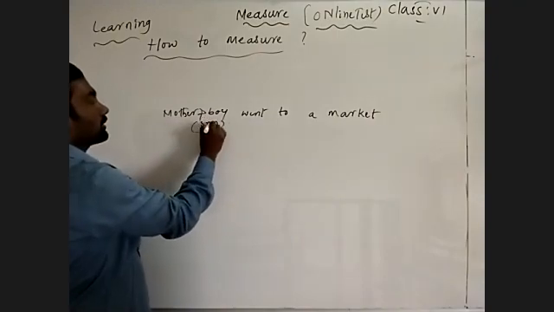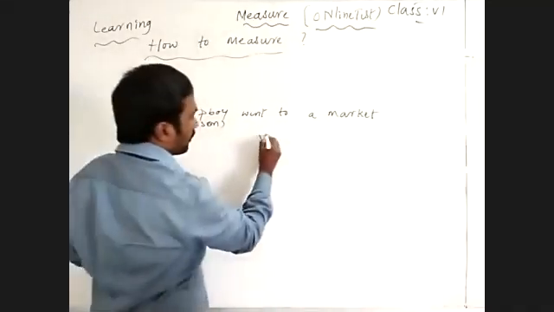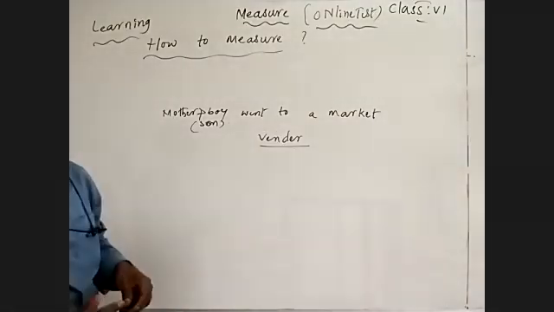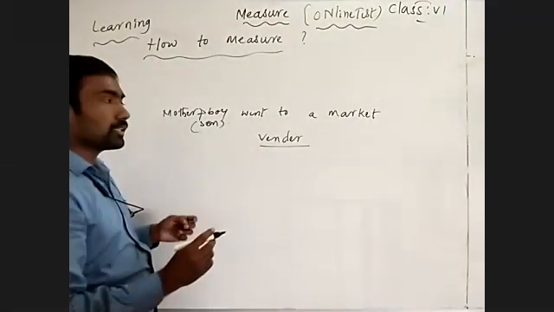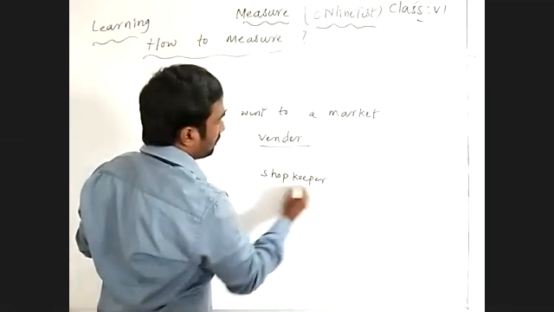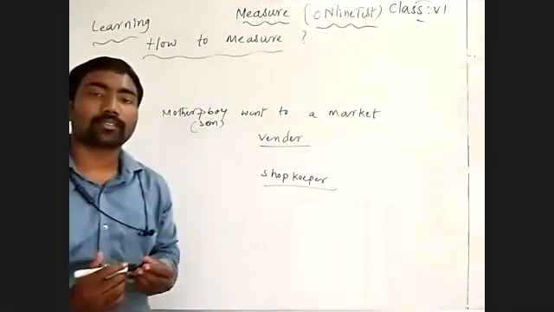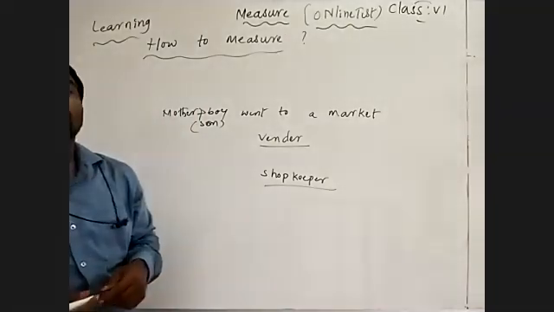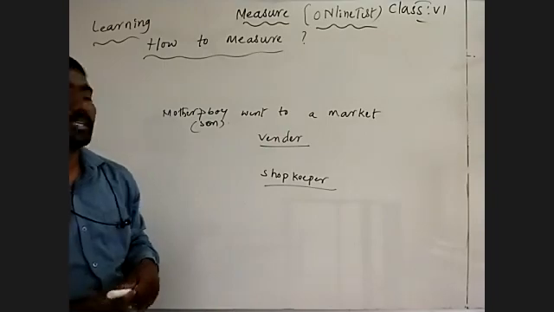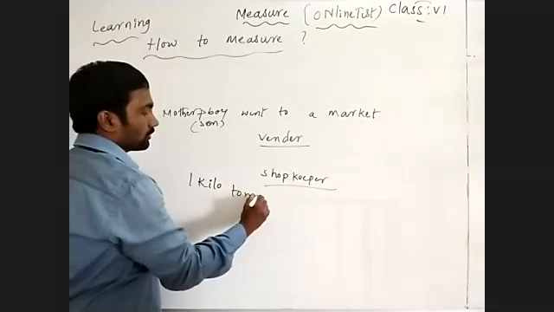So the mother is asking the vendor, who is selling, or otherwise we can say shopkeeper. They are asking the vendor, give 1 kilo tomatoes. See here, 1 kilo tomatoes.